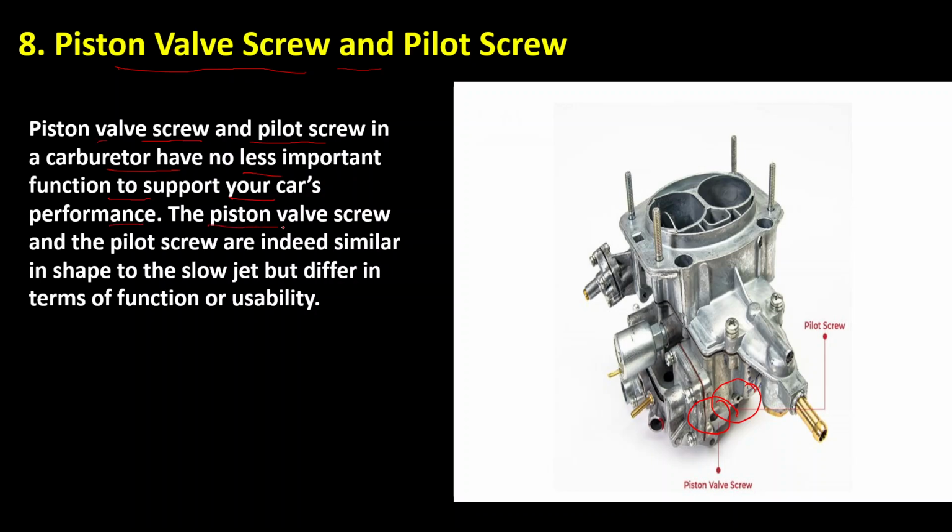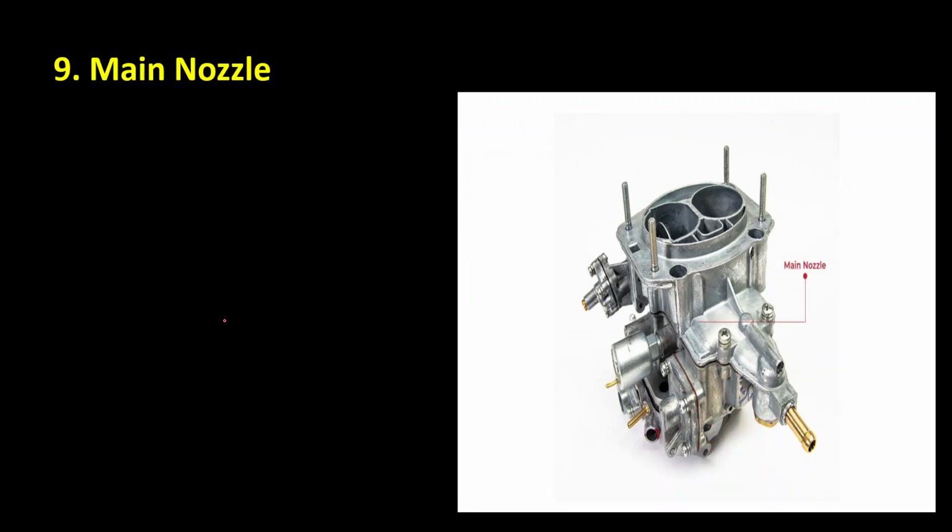The piston valve screw and the pilot screw are indeed similar in shape to the slow jet but differ in terms of function or usability. This point is the main function here.